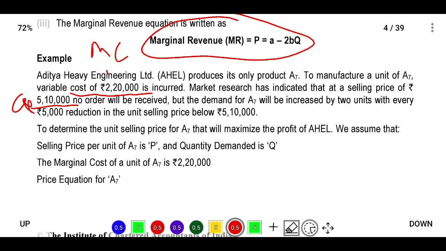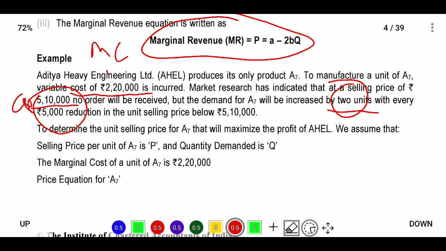Next, what is the information provided? The demand for A will increase by 2 units. What is the marginal revenue definition? Addition in total revenue by selling one more unit. Here we are selling 2 more units. With every 5,000 reduction in price, the quantity changes by 2. The change in quantity will be 2 and the change in price will be 5,000, so 5,000 divided by 2.